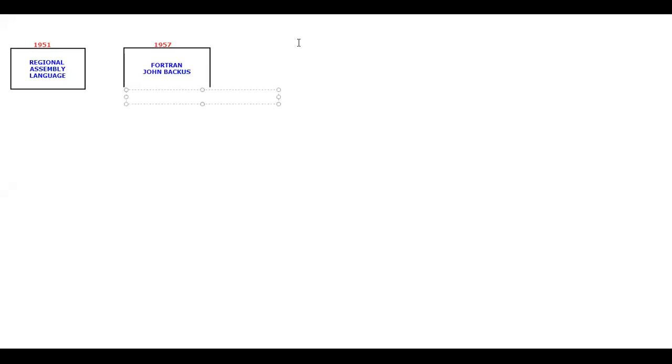So I would like to give some credits for this, and I'm going to type it as the first ever compiled high level programming language.